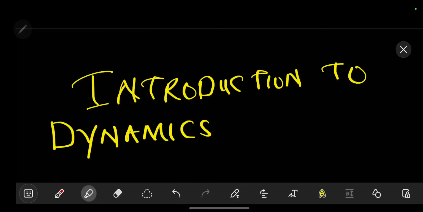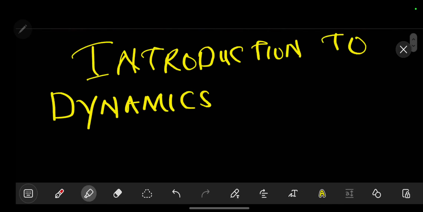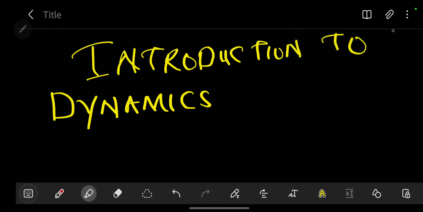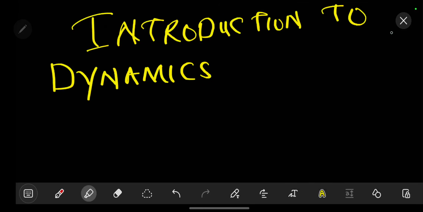So here today we are going to be looking at our introduction to dynamics. We are going to be looking at various things, which are Newton's laws, first, second and third law. Then we are also going to refer to contact forces and non-contact forces. Then we are also going to delve a little bit deeper into friction. So now let's begin. So firstly, what is dynamics?